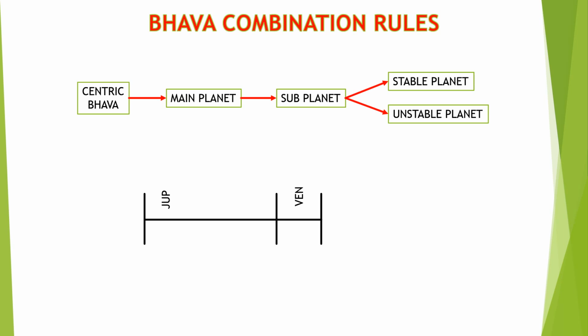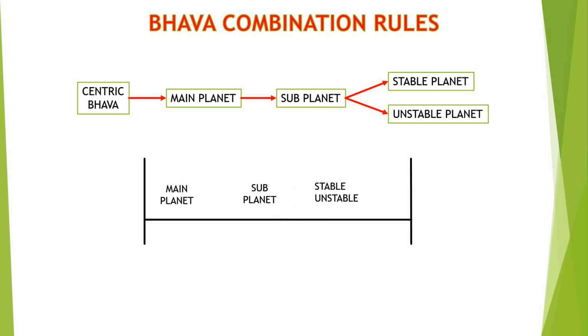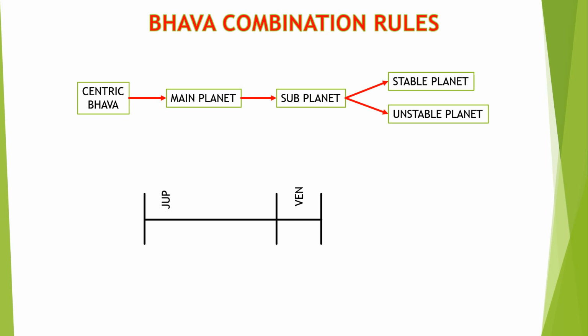For example, if there are Jupiter and Venus in the combination of a bhava, and Jupiter is 65% and closer to the Bhava, and Venus is 25% close to the Bhava, then Jupiter will act as the main planet and as the stable planet, but Venus will act as the subplanet and unstable planet.